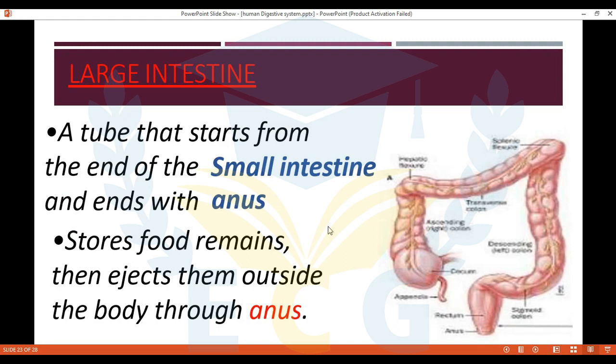So then the food goes to the large intestine. It's a tube that starts at the end of the small intestine and it ends with the anus here. So here is the anus. What about the function of this part? It stores food remains. Food remains, which means undigested food. Food that your body can't digest. And then ejects them outside the body through the anus. It will get it out as a stool.